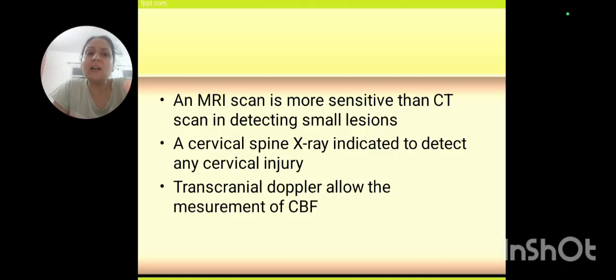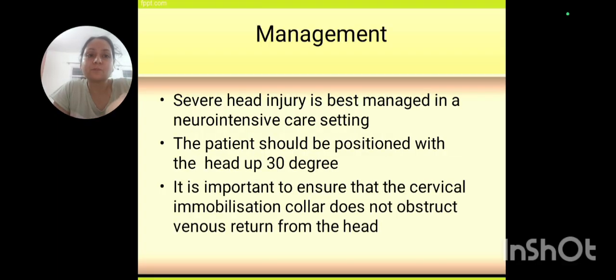Fine, we understand there are other modalities. An X-ray should be done for any kind of cervical injury. An MRI scan should also be done. A Doppler, for cerebral blood flow, we can go for that also.